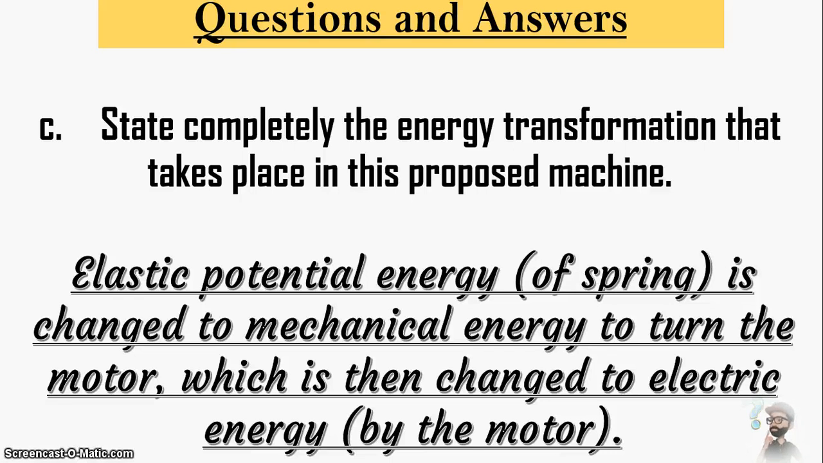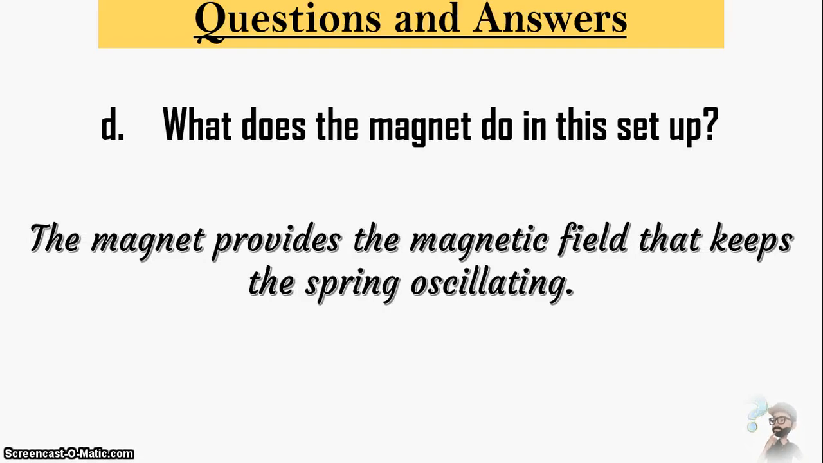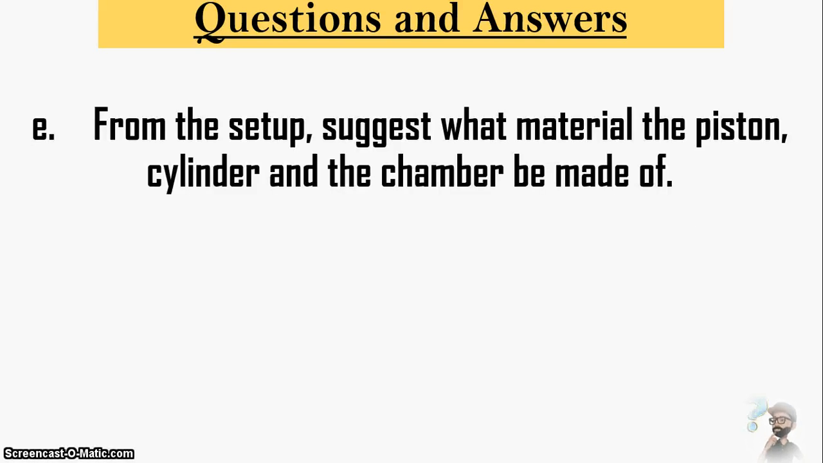But you know what happens? That rotates the DC motor, and the DC motor changes the mechanical energy to electrical energy. So we say from elastic potential energy to mechanical energy down to electrical energy. What does the magnet do in this setup? The magnet provides the magnetic field that keeps the spring oscillating. And then finally, from the cylinder